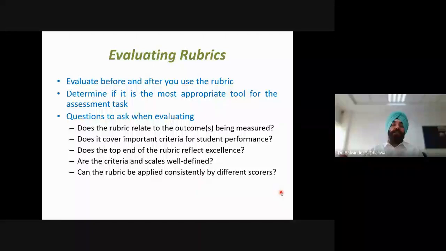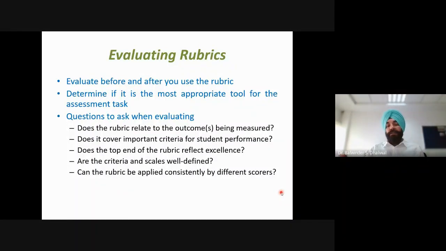We should determine whether it is the most appropriate tool for the assessment task. Whether the intended purpose is served by the rubric which we are using. Rubrics should also be evaluated before and after using the rubric for actual assessment of the students. These are some of the points or questions which we should keep in mind while evaluating rubrics.